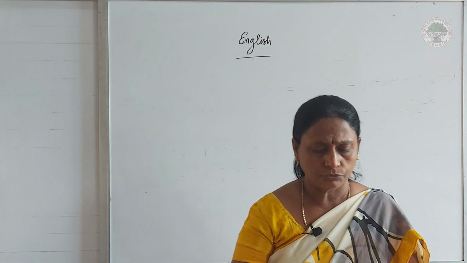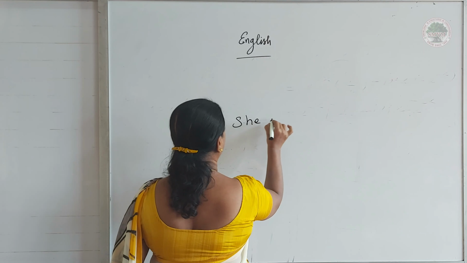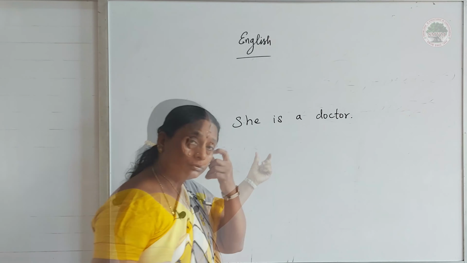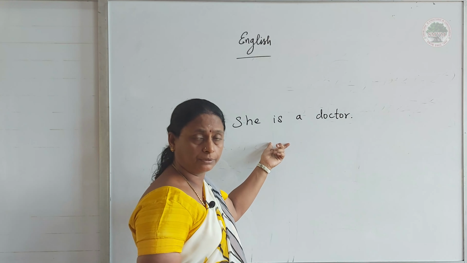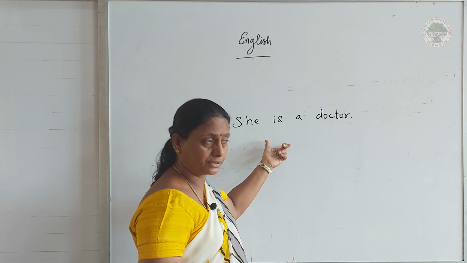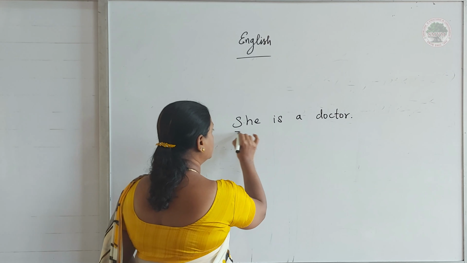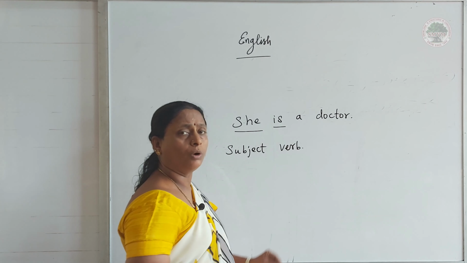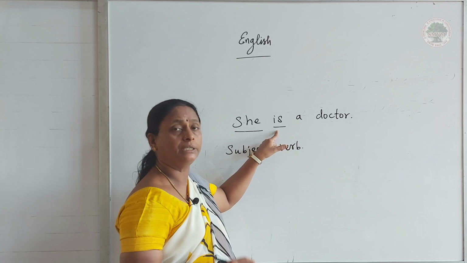Now, for example, she is a doctor. What is the verb here? Can anyone tell me? Here, she is the subject and is is the verb. Now, why is this used here in this sentence?